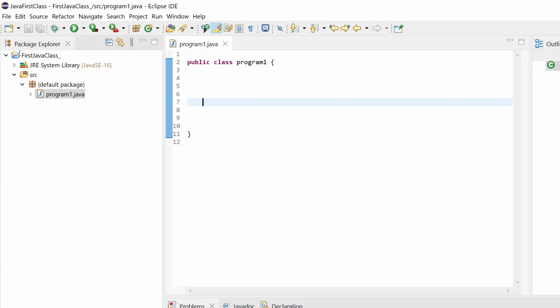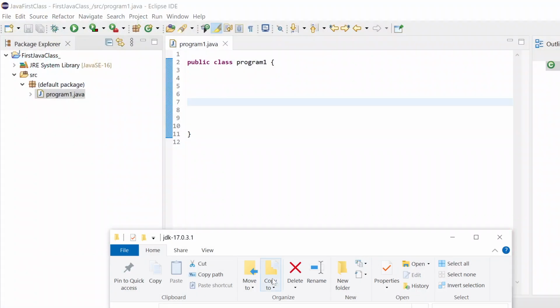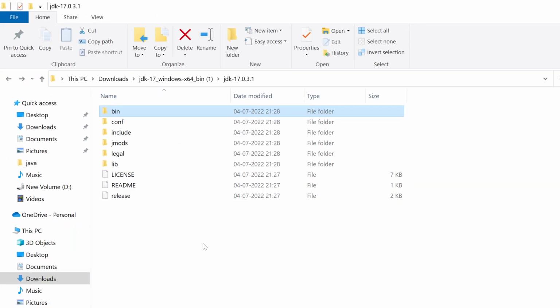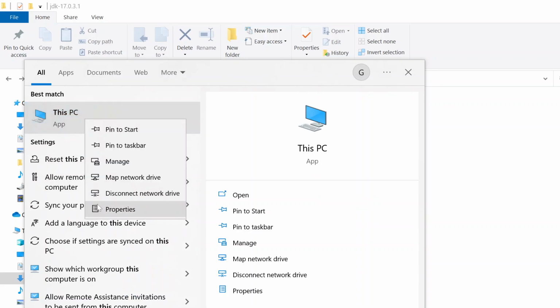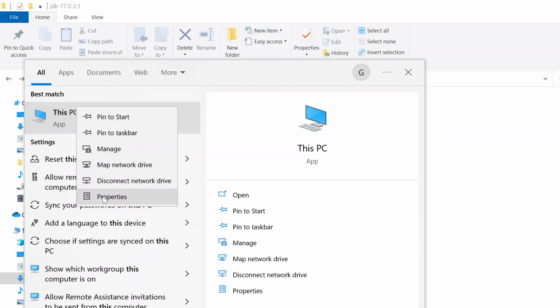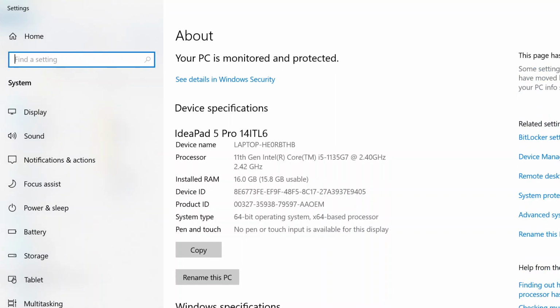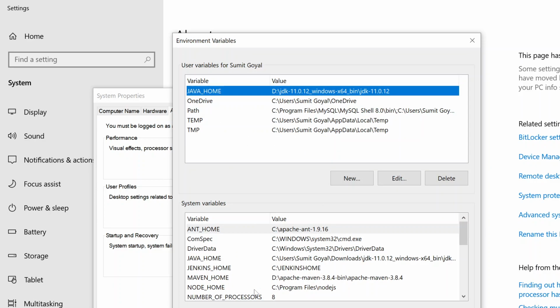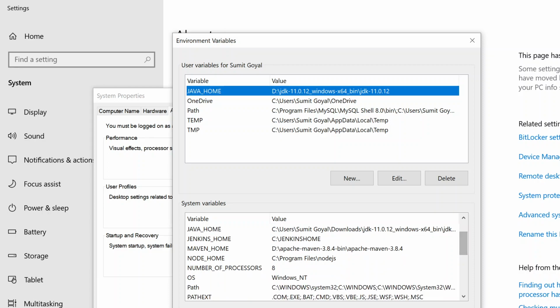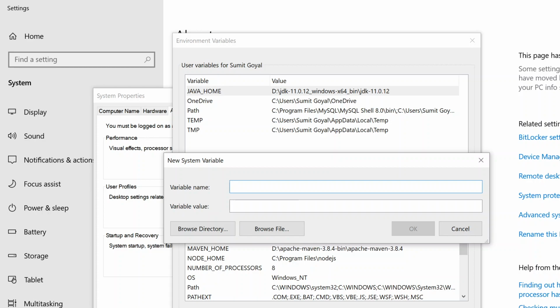But everyone has just downloaded it for the first time. So we need to do one simple process that is only for one time. Go to This PC or My Computer, whatever is showing at your side, right click, go to properties, and go to advanced system settings. Once you go there, you will see a button named environment variables. Click this, and if you come down, click on new if you are doing it for the first time.